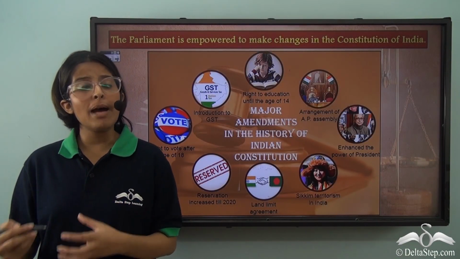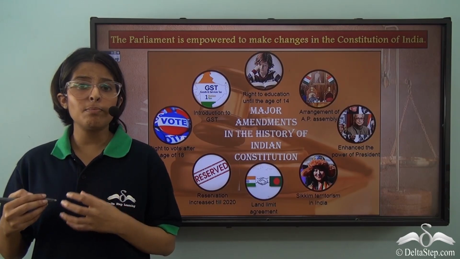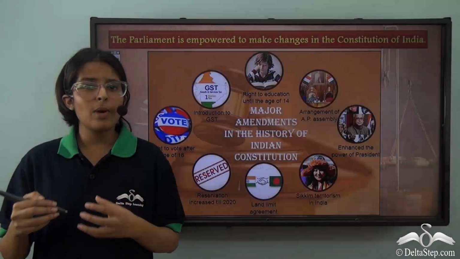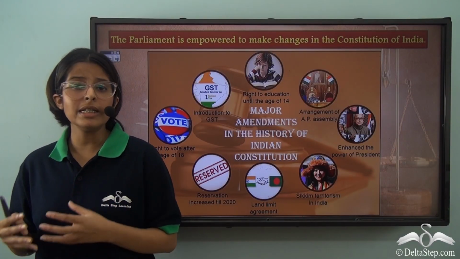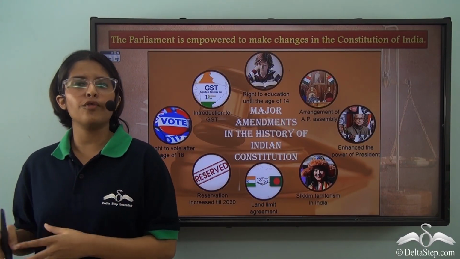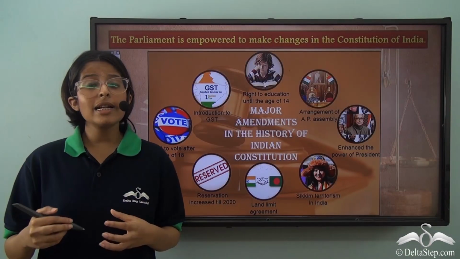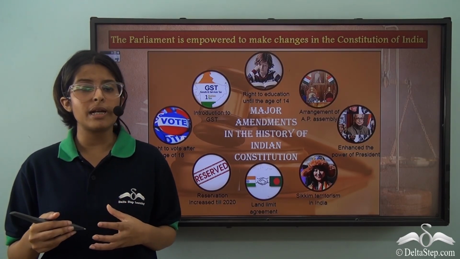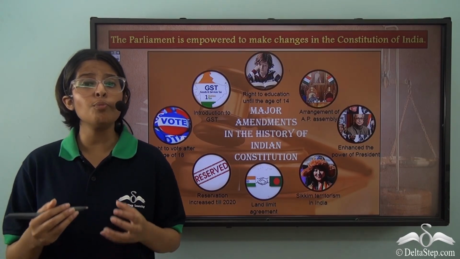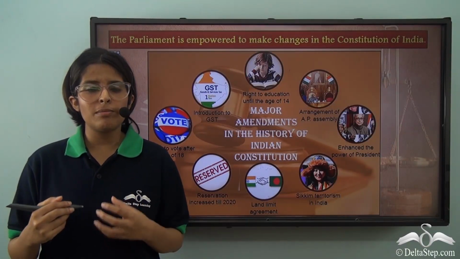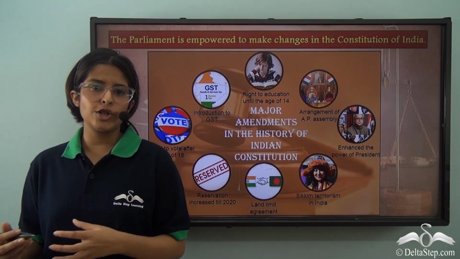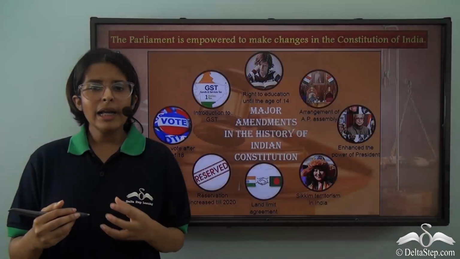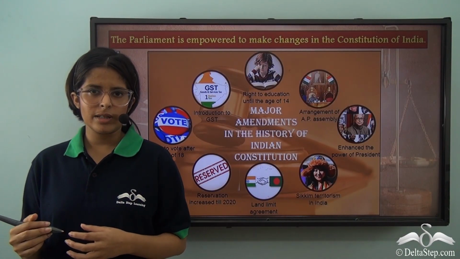So, for an amendment to be passed, it has to be passed by the majority of the total membership of the House as well as 2/3 of the members present and voting in both of the houses. But there are some other more sensitive issues which have been going on since the time of independence and are very important to preserve. So for these special matters, after the normal procedure for amendment, the state legislatures also have to pass it by at least half of its members.